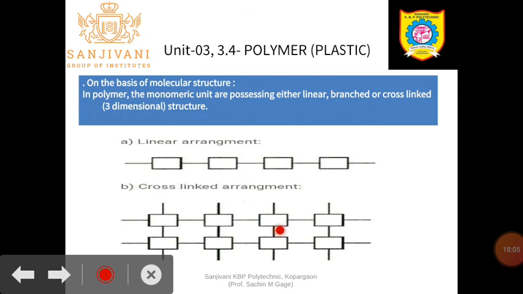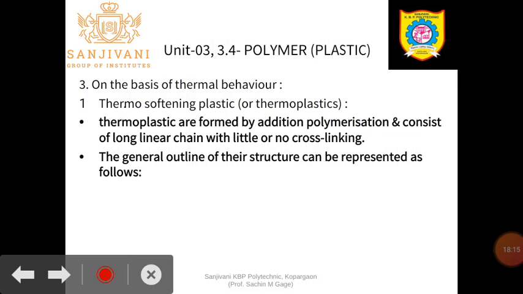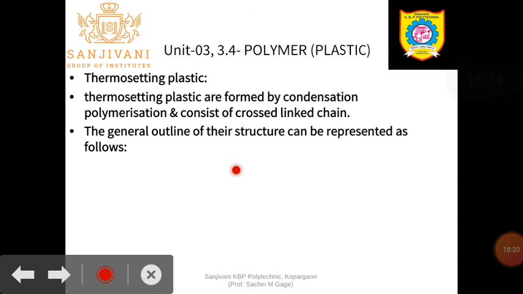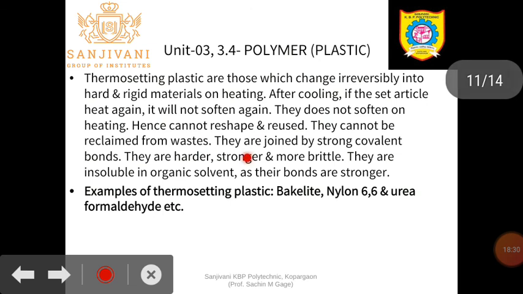Hard concrete in the sense that you mix the cement, water, sand and the coarse aggregate, that is the sandstone, and you get the formation of concrete. So thermosetting plastic is formed by the condensation polymerization reaction and it has a cross-linking chain. The general outline we have already seen in the PPT. Thermosetting plastics are those which change irreversibly into a hard and rigid material on heating.